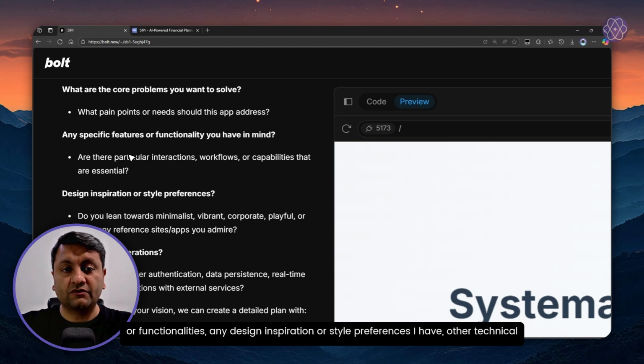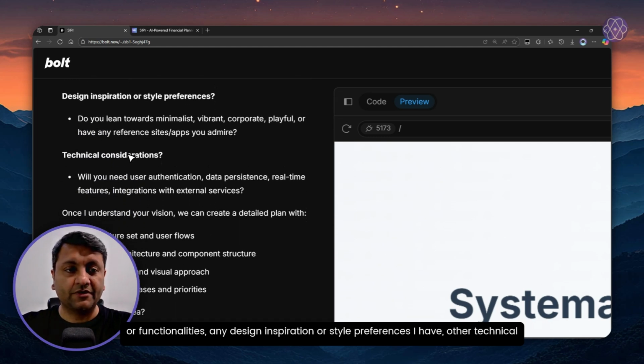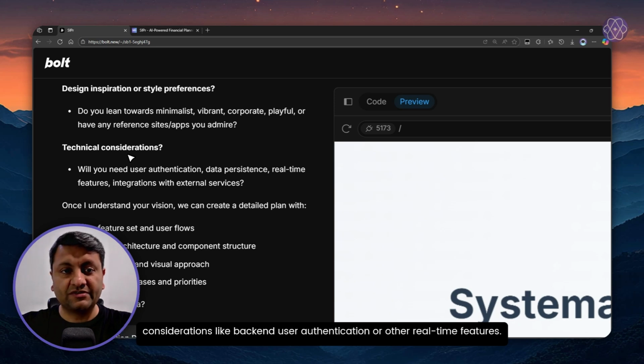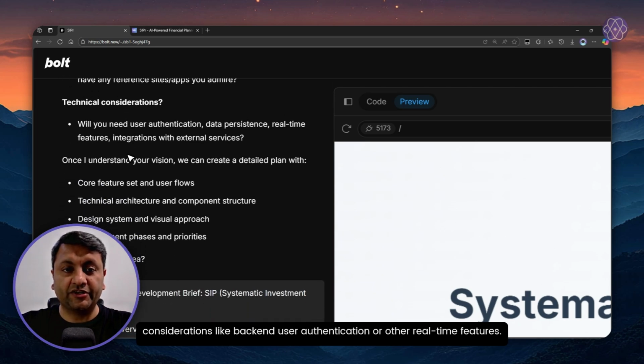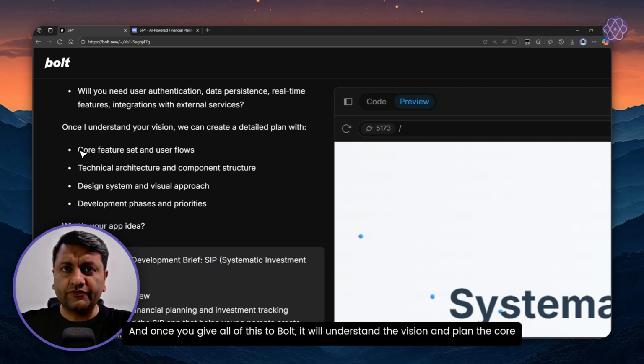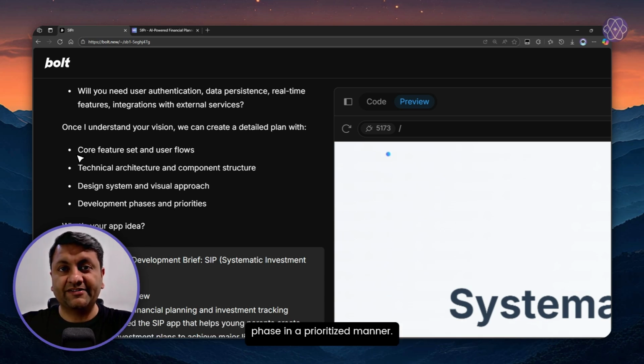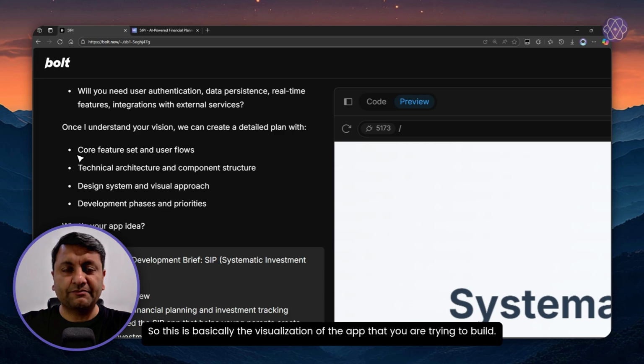Any specific features or functionalities? Any design inspiration or style preferences I have? Other technical considerations like back-end user authentication or other real-time features. And once you give all of this to Bolt, it will understand the vision and plan the core set of features, the technical architecture behind it, the design approach, and the development phase in a prioritized manner. So this is basically the visualization of the app that you are trying to build.